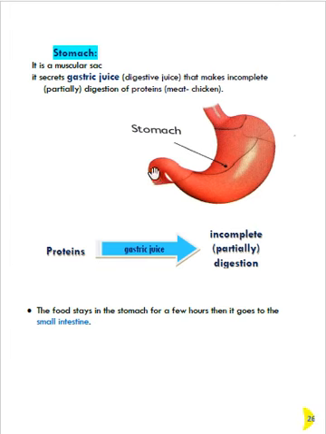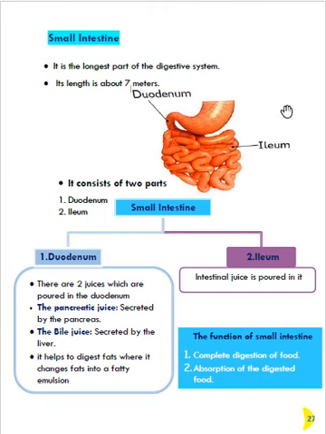This is the first part of the small intestine. Let's see the small intestine here. This is the small intestine, and this is the stomach. After the stomach, the first part of the small intestine is called the duodenum. So the small intestine has the duodenum as its first part, directly after the stomach.